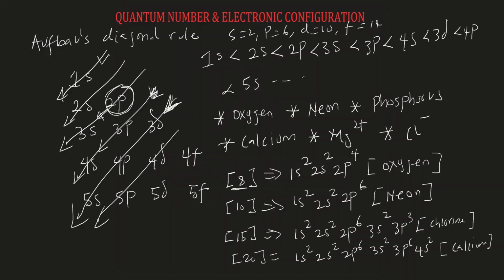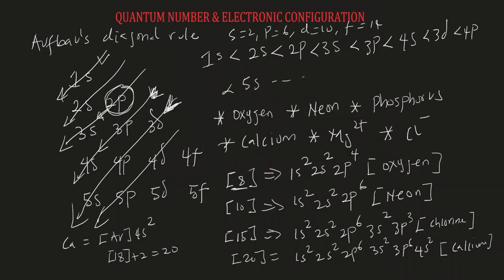Now, in your textbook, you can see calcium written this way: Ar 4s2. That is because argon is a noble gas and argon has 18 electrons. So this is more or less like saying 18 electrons for the electronic configuration for argon, then plus 2, which is going to equal 20.